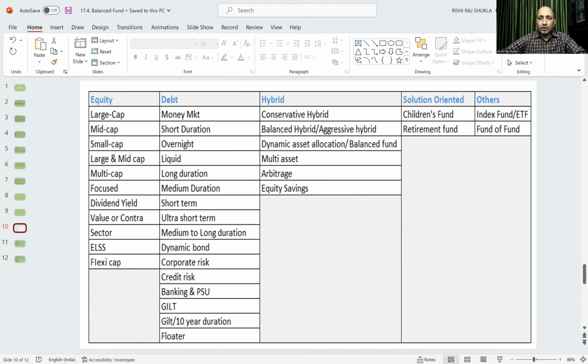Then we discussed index funds. Then under hybrid categorization, we have seen arbitrage fund, conservative hybrid fund, and equity savings fund. Today we'll discuss the balanced fund.